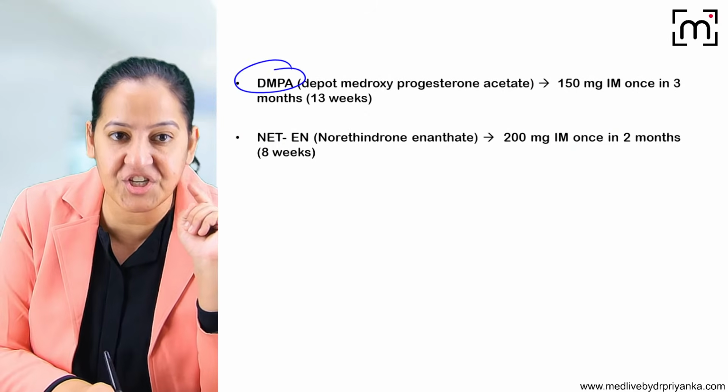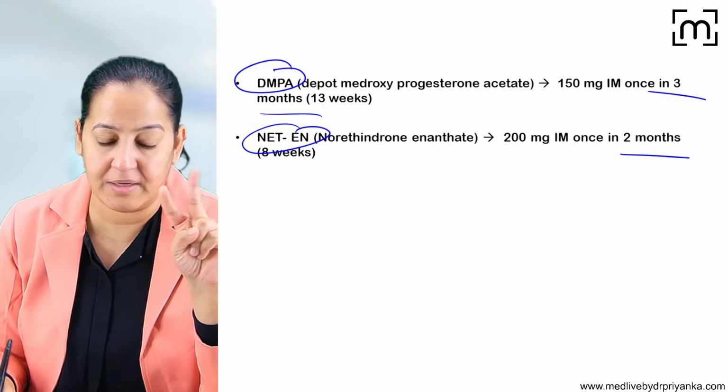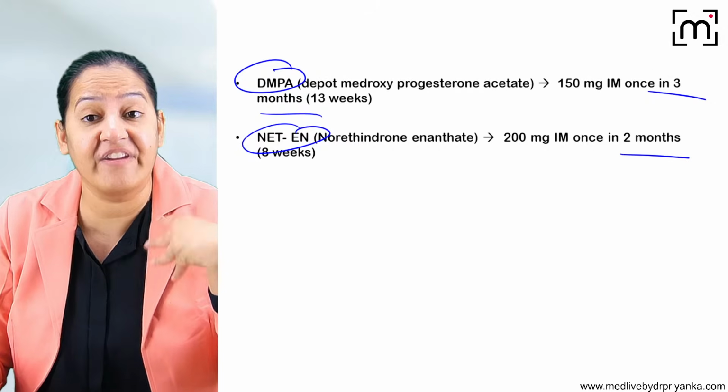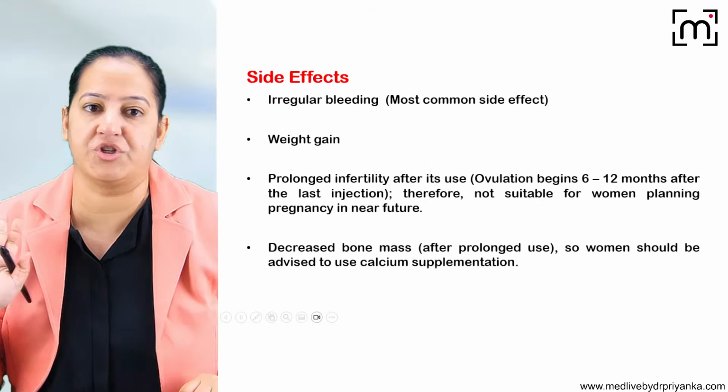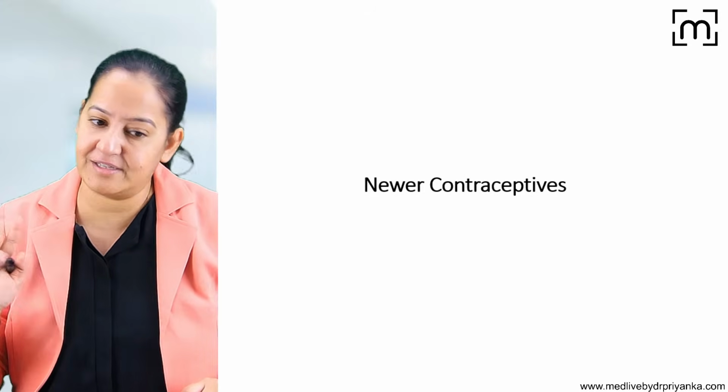So DMPA injection has to be given every 3 months, and NET injection has to be given every 2 months. It is not daily and not monthly. Every 3 months or every 2 months. So you get questions on that. That's it.